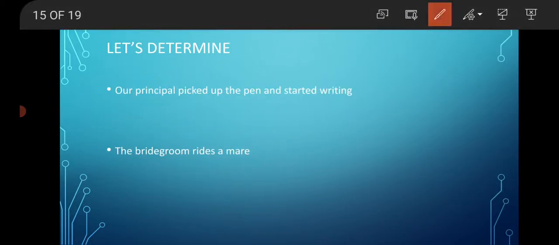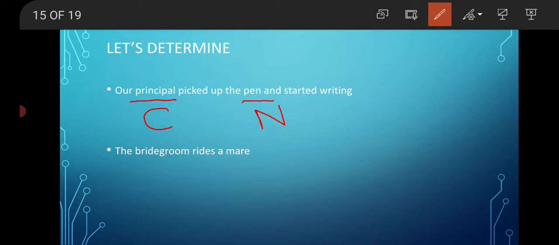Next is, our principal picked up the pen and started writing. Here what are the common nouns? Principal, pen. Okay. Any other word? Any other common nouns? No. So here principal, when you say principal, we don't know whether you are talking about your principal sir or about your principal ma'am. So because it is not clear and it might mean any of them, that is why it is going to be of common gender. Pen, non-living thing, so neuter gender.